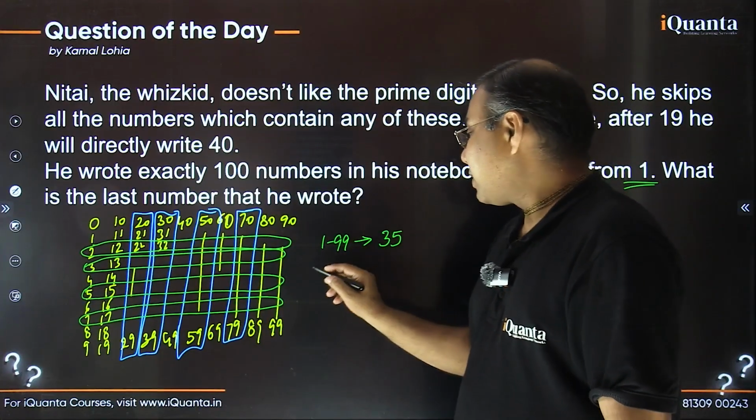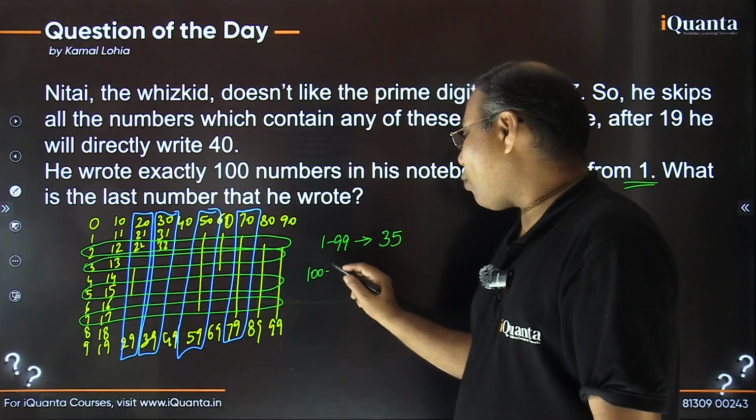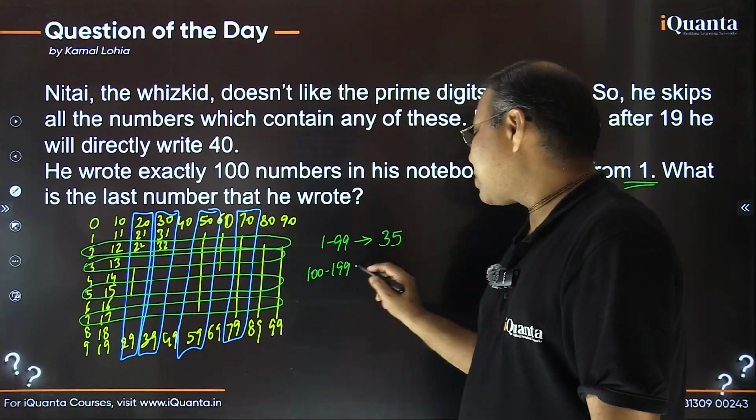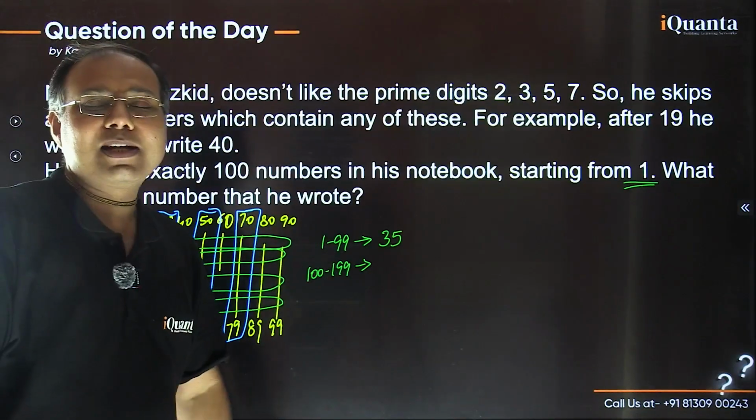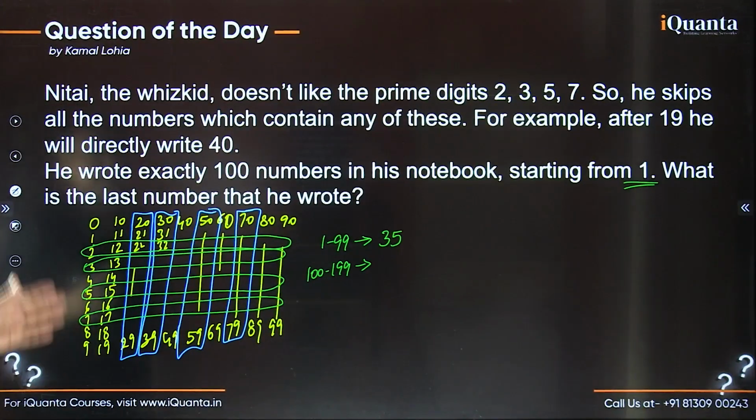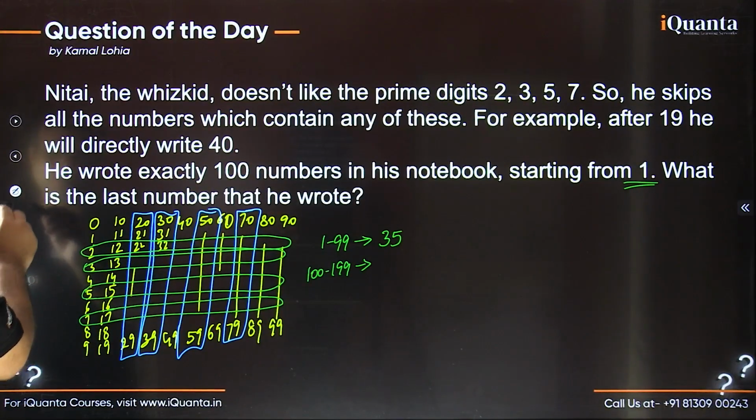Now from the next series, 100 to 199. Can you tell me what is going to be the change? Do we need to write all the numbers once again? No, sir. You can very easily observe what we have done. No change, nothing much. So I just need to put one extra one here. In each place, I just need to put one extra, right?